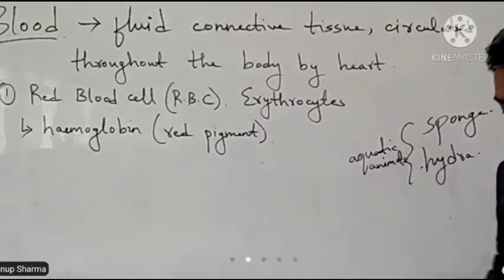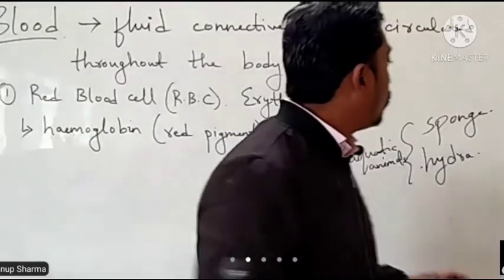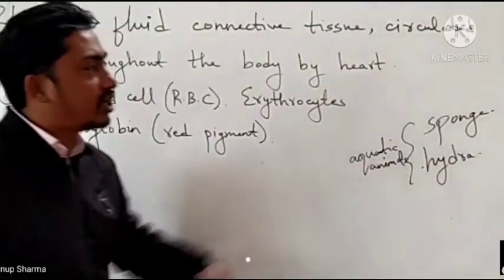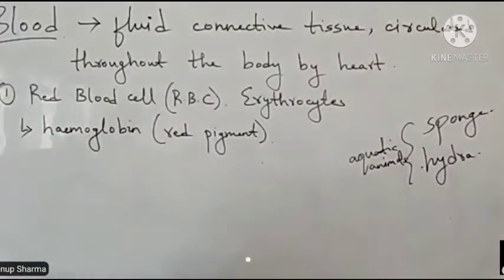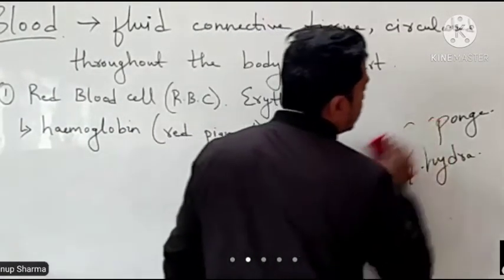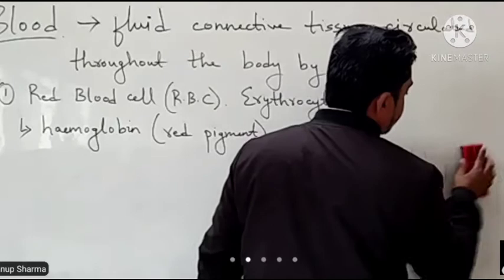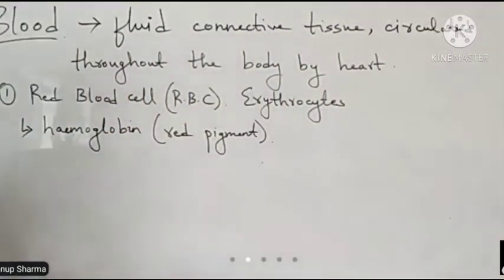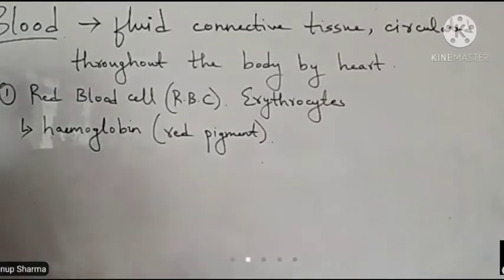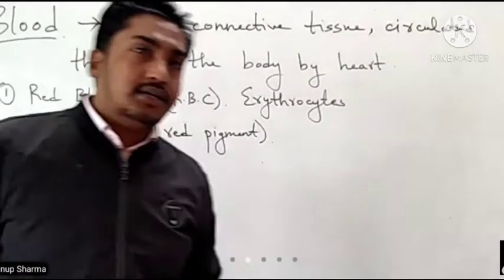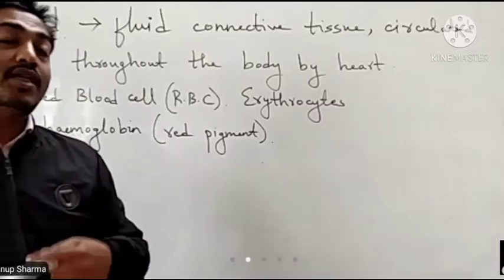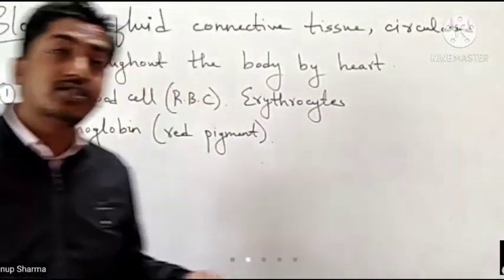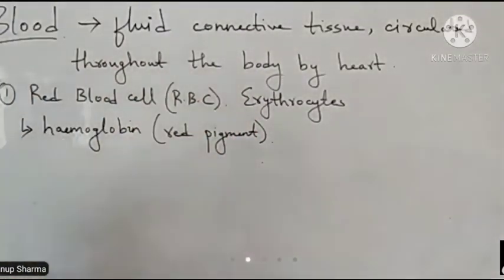They simply transport the materials or the nutrients through water. But apart from these two, all living organisms, mostly animals, have blood, and their blood is red in color.